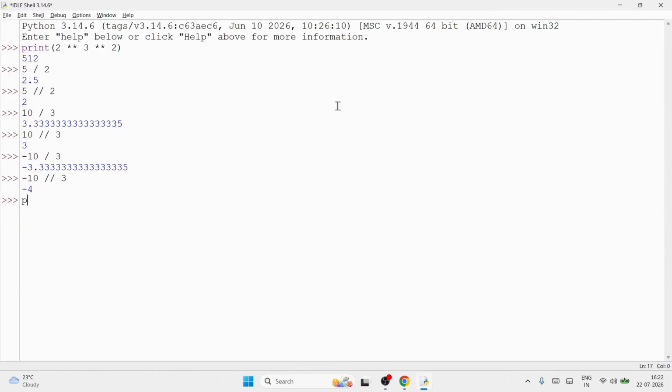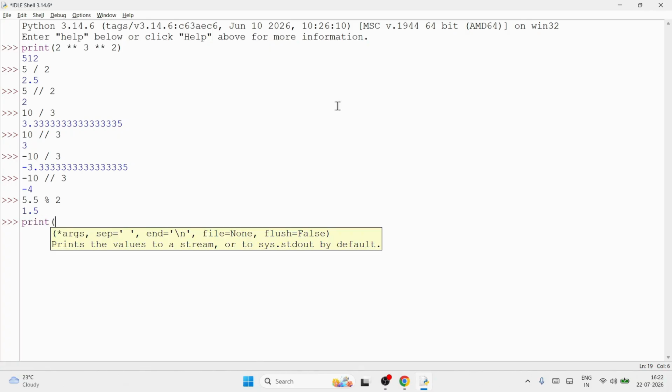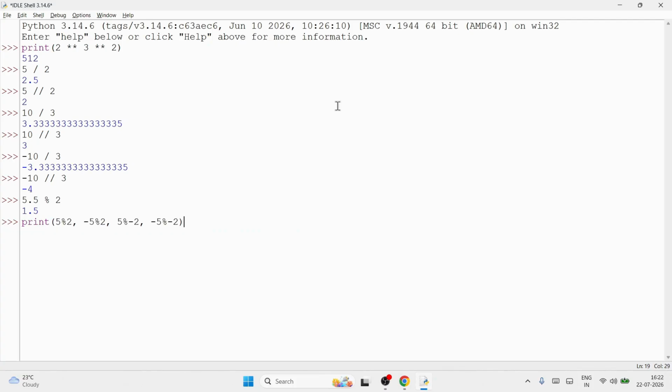Quickly, if you want, I can show you some output. Like 5.5 modulo 2, if I write, it is giving 1.5. And if I try all the combinations: 5 modulo 2, minus 5 modulo 2, 5 modulo minus 2, minus 5 modulo minus 2. Okay, you can check the answers. Whatever answers we calculated, is it the same: 1, 1, minus 1, minus 1? Yes. Okay, ठीक है?